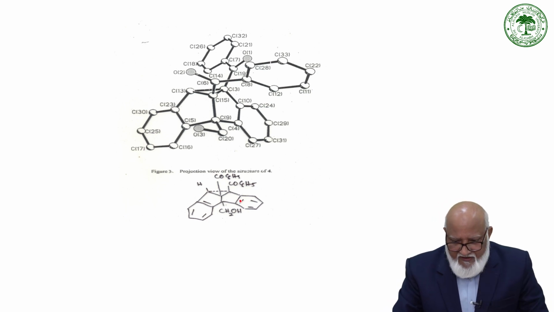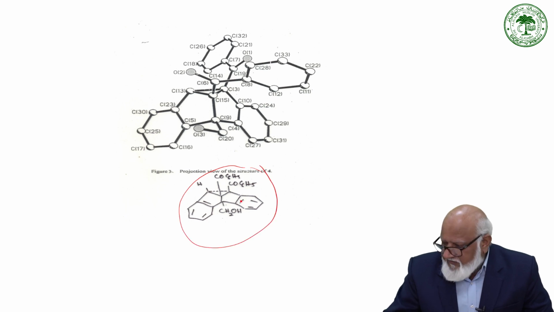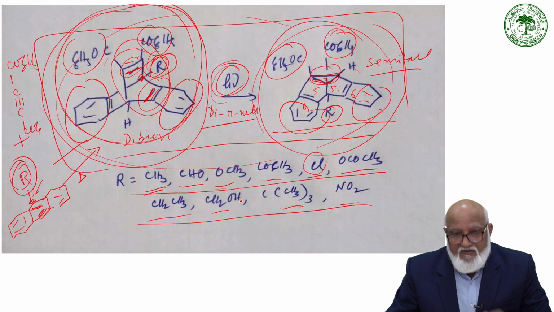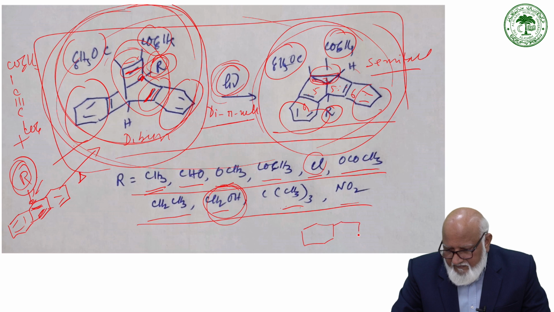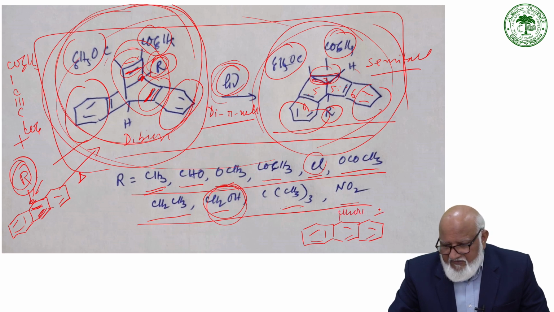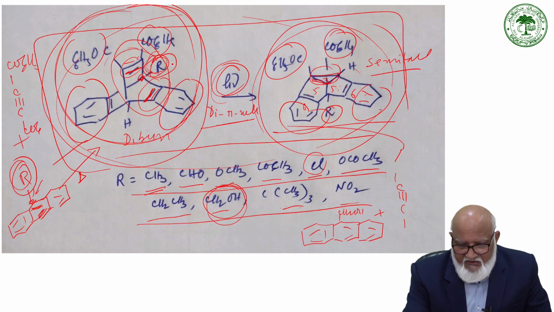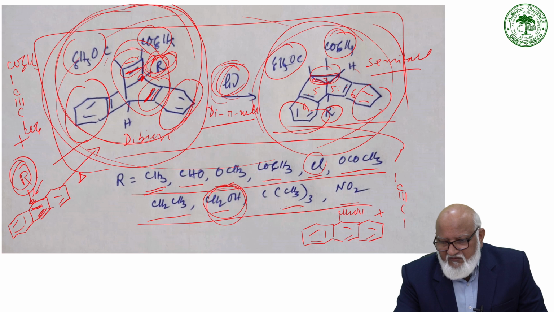This is the photo product of the mono-substituted anthracene derivative, this one. So when R is equal to CH2OH on the anthracene, if we have a starting material like this, it reacts with acetylene to give this, with R equal to CH2OH, and then under phototransformation this gives you CH2OH on the bridgehead carbons.